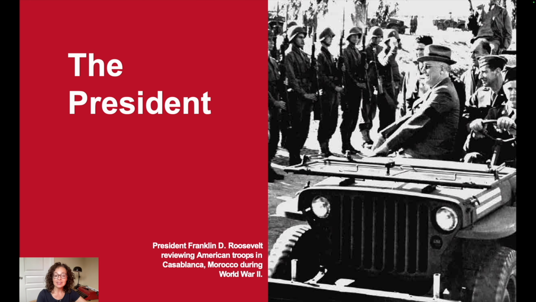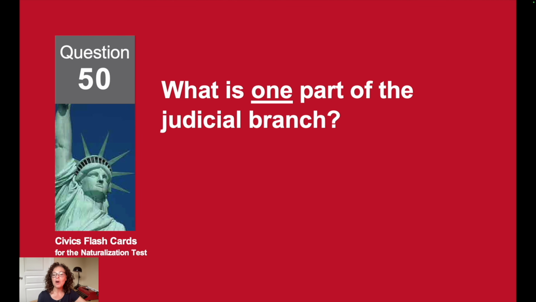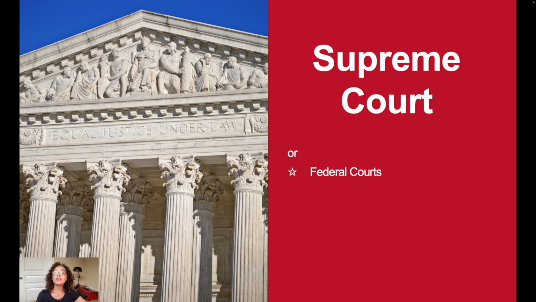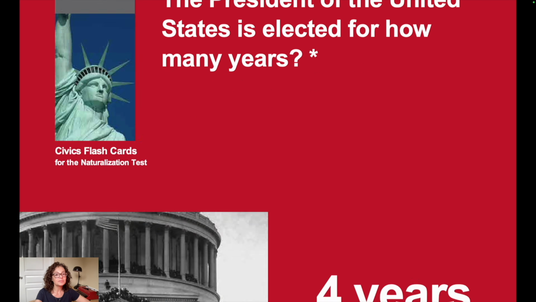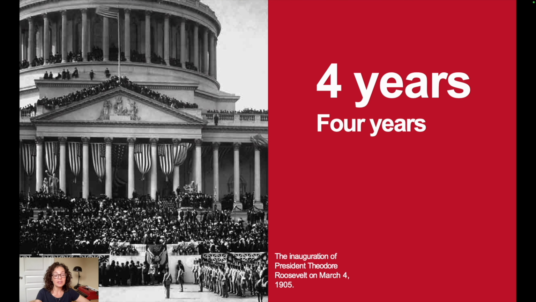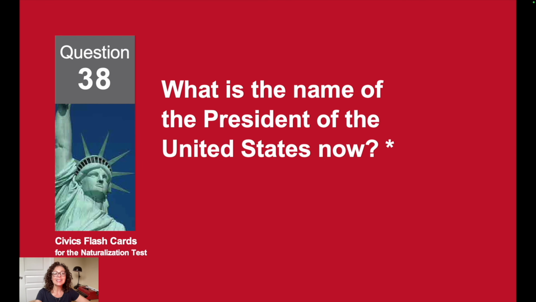The President. What is one part of the judicial branch? The Supreme Court. The President of the United States is elected for how many years? 4 years. What is the name of the President of the United States now?